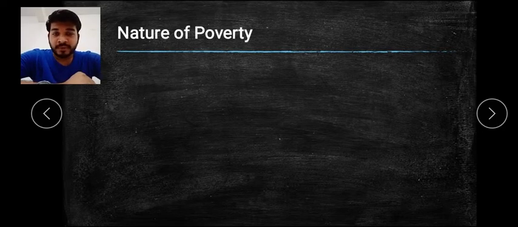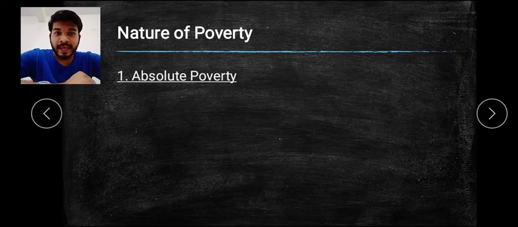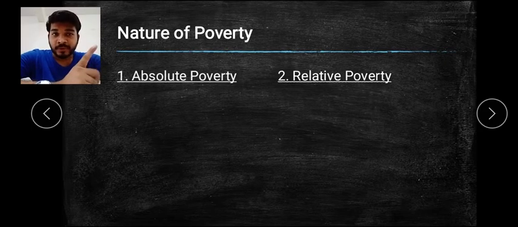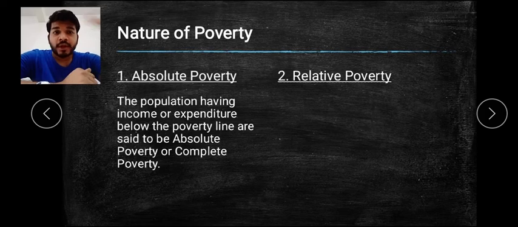Before that, just a quick revision about the different types of nature of poverty. So what is absolute poverty? There are two types: absolute poverty and relative poverty. Absolute poverty means there is a population having income or expenditure below the poverty line. The minimum consumption expenditure is measured, and if a person does not earn that much income in a particular day or month, they come under poverty, that is absolute poverty or complete poverty. So this is what absolute poverty is all about.